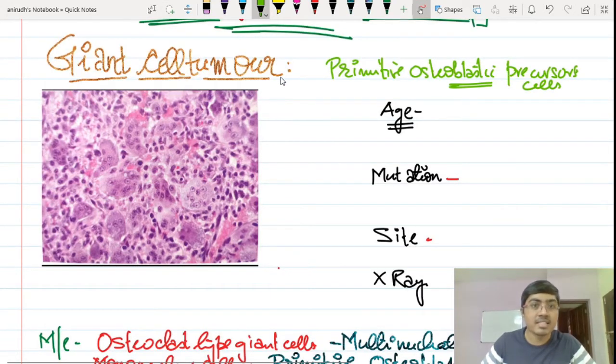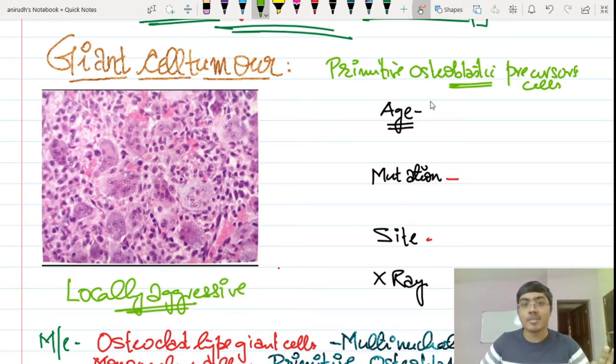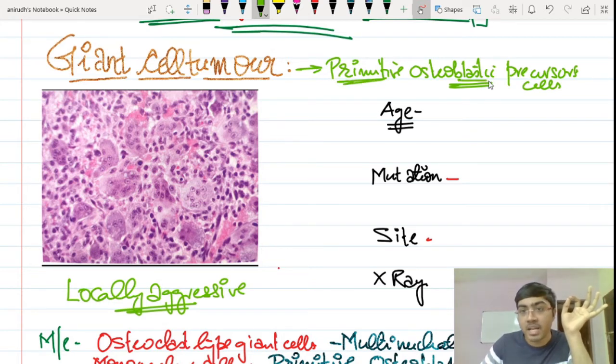So the last one is giant cell tumor, also called osteoclastoma. Remember, these are actually benign tumors, but they are locally aggressive. So these are benign tumors which are locally aggressive, which is almost equivalent to saying that it is a malignancy. The point is, they are actually arising not from osteoclasts, even though they are called osteoclastoma. They are actually arising from primitive osteoblastic precursor cells.